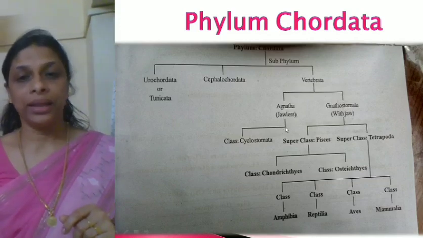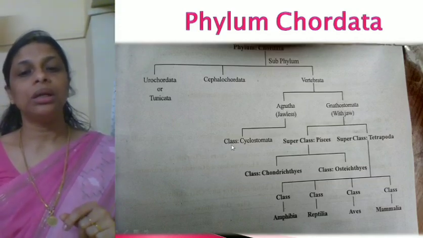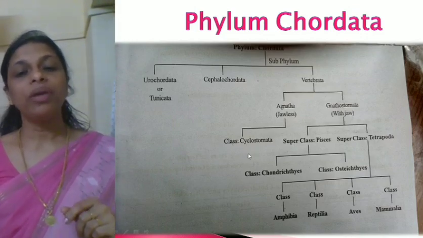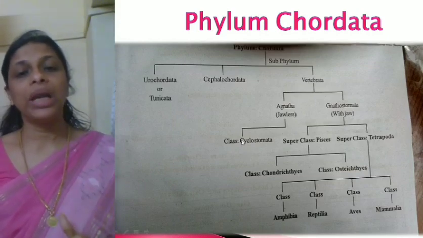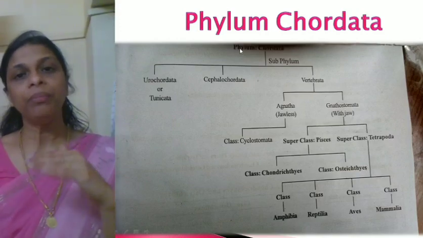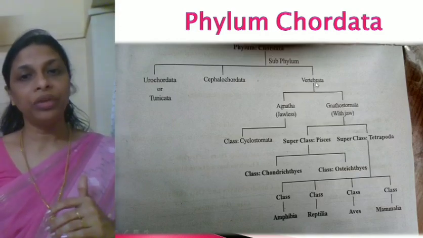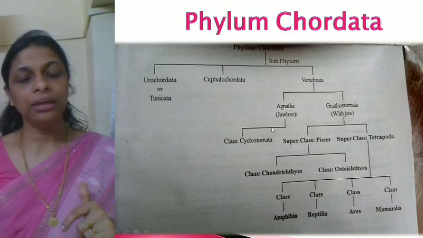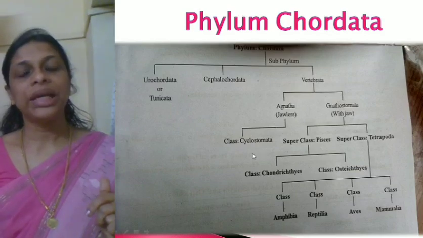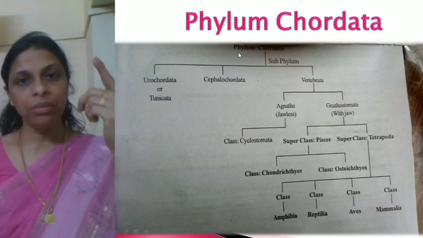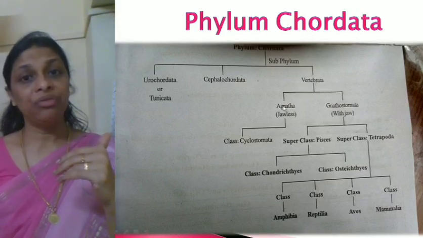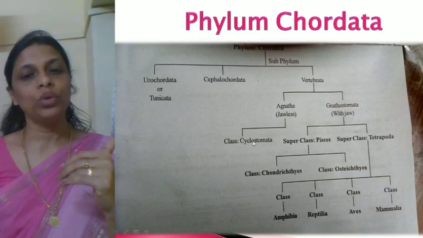Now under Agnatha, there is only one class, which is class Cyclostomata. If we have to write the classification of class Cyclostomata, you have to start from there. You have to write kingdom Animalia, phylum Chordata, subphylum Vertebrata, division Agnatha and class Cyclostomata. Hope it's clear?